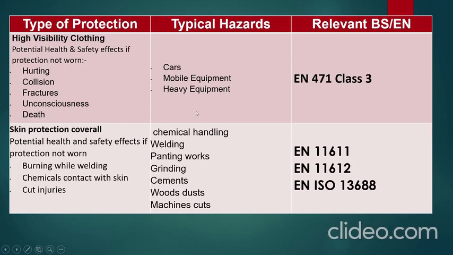and invisibility of workers and during night works. Relevant BS and EN standards to be considered when we purchase the high visibility clothes: EN 471 class 3 standards to be considered when we purchase the high visibility clothing.